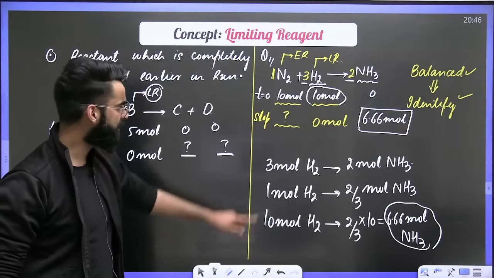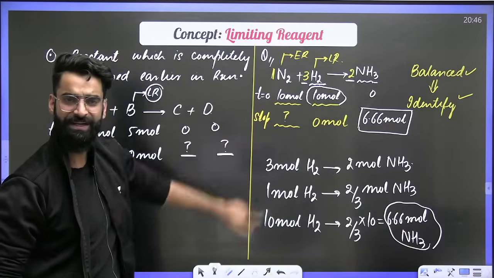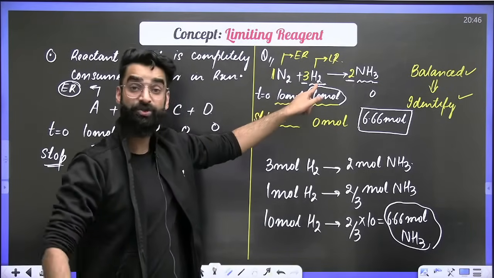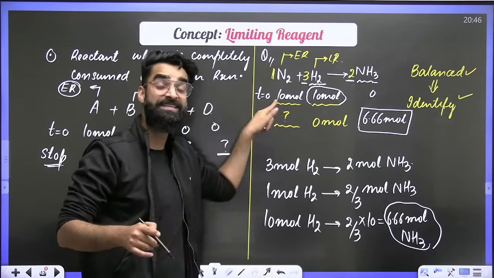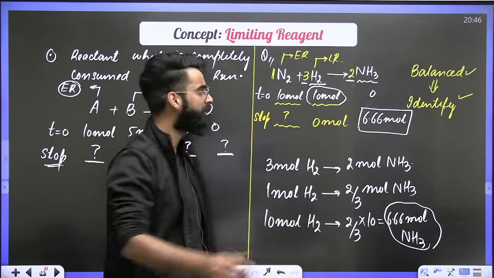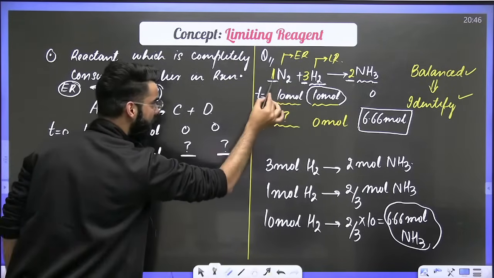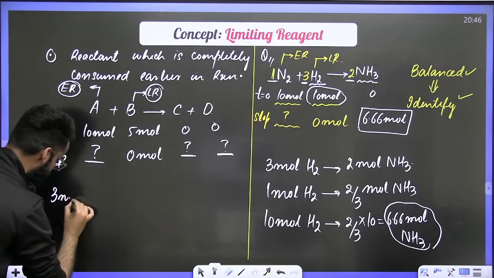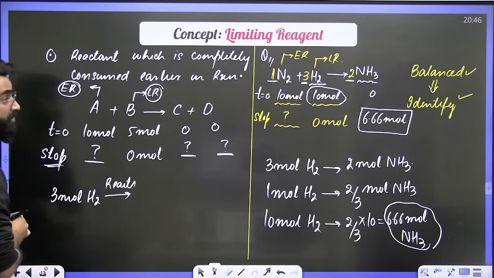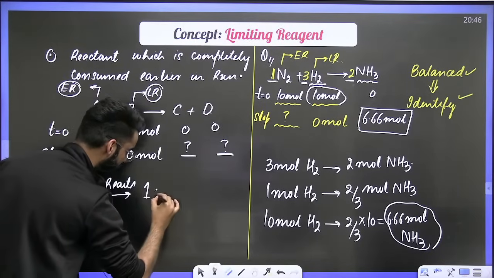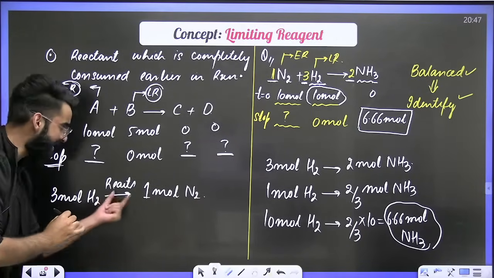Correct? Now if I ask you, how many moles of excess reagent are left in the container? The limiting reagent is going to give you the idea about that as well. Just relate the stoichiometry of the limiting reagent with the stoichiometry of N2. From the stoichiometry of the reaction, can I say 3 moles of H2 reacts with 1 mole of N2?